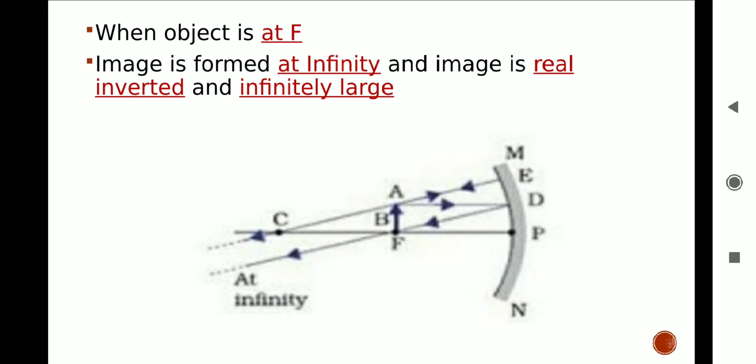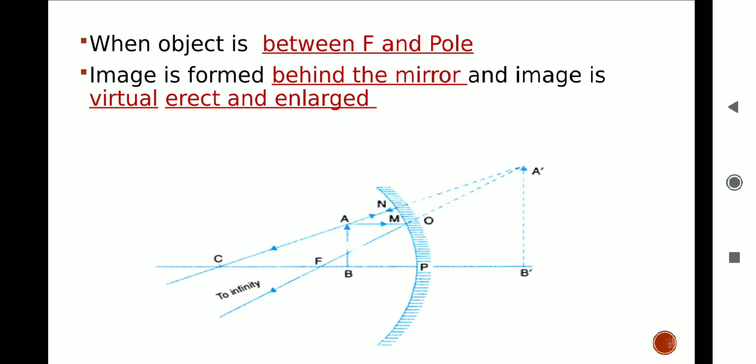They will intersect at a far off distance and form image at infinity. Hence, the image is real and inverted, formed at infinity and highly magnified. The last case, 6: when object is put between principal focus and pole.